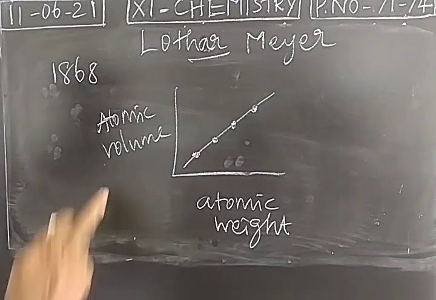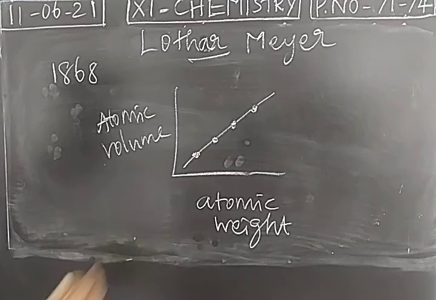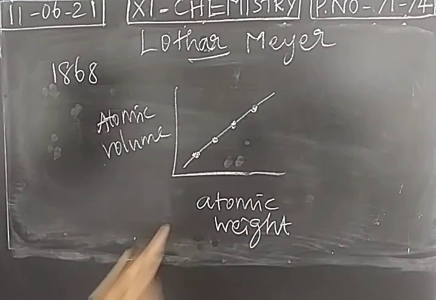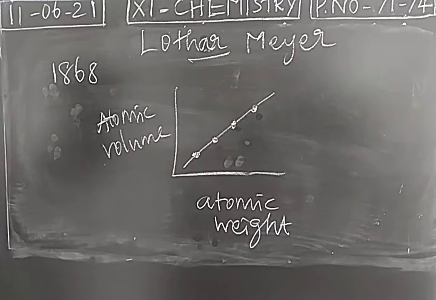When we correlate physical properties of elements with atomic weight, we get a straight line. So both are dependent on each other. Atomic weight changes, properties will change. And when you take the elements, each point is representing an element. So elements present in a straight line will have similar properties. So this was Lothar Meyer's approach in the classification of elements.